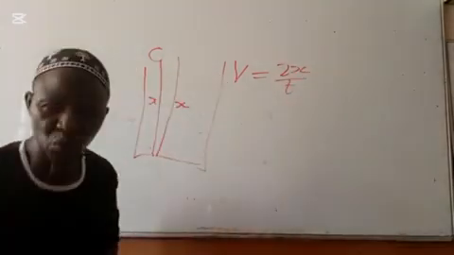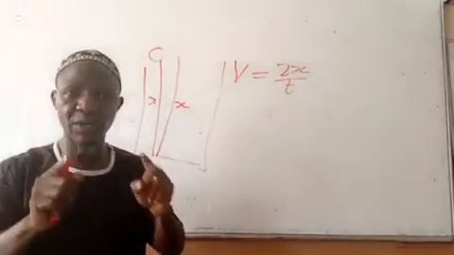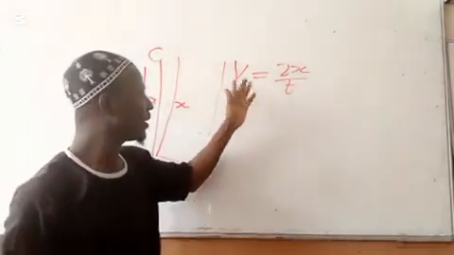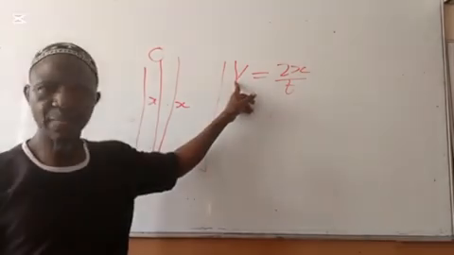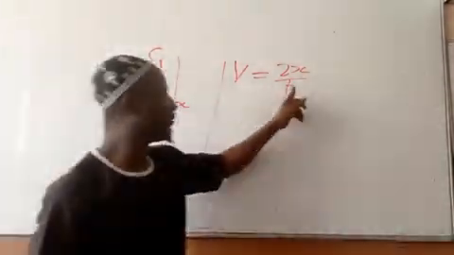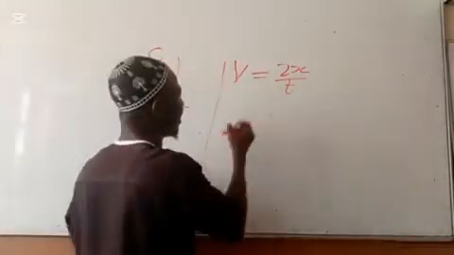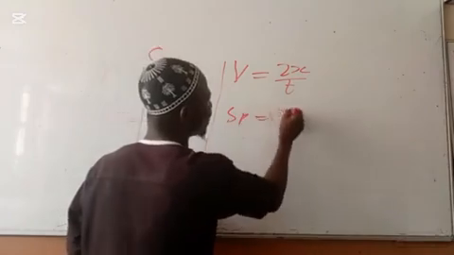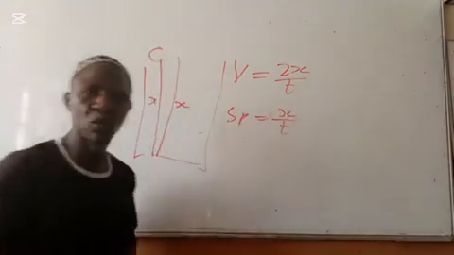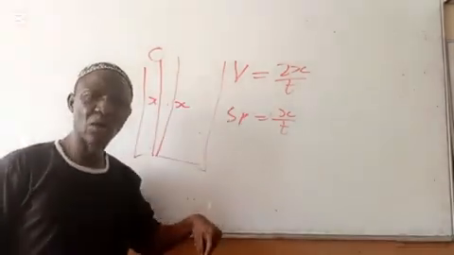This question 2 is common. If you always check past questions very well, they will just give you the speed of sound in that particular medium, and they will give you time to calculate the depth. Some students will go and use speed is equal to distance over time, which is wrong, because the sound has covered 2 multiplied by the depth of the well.